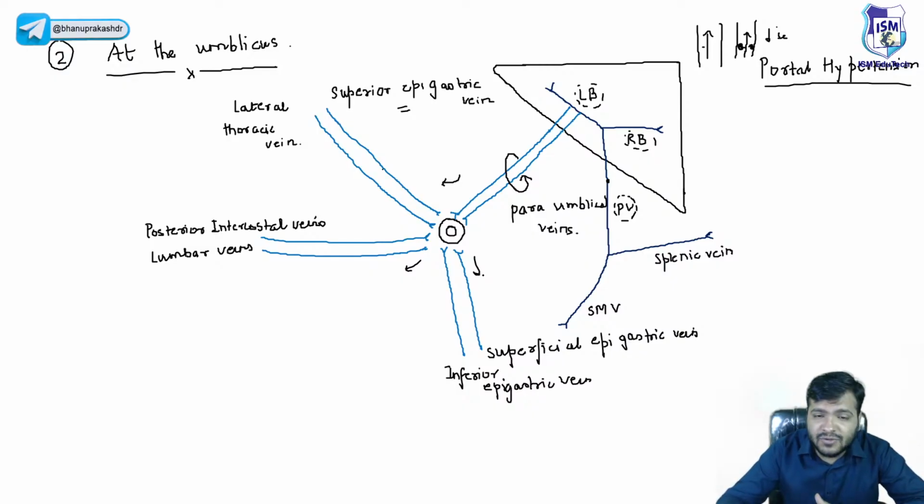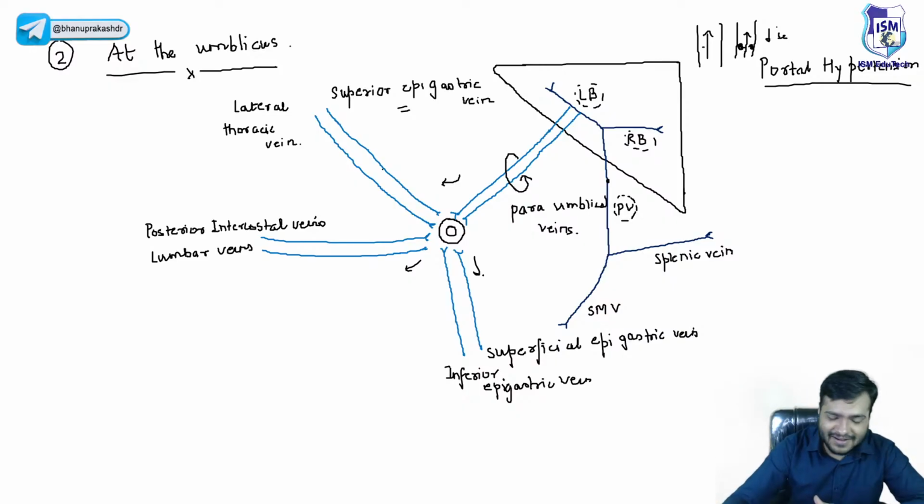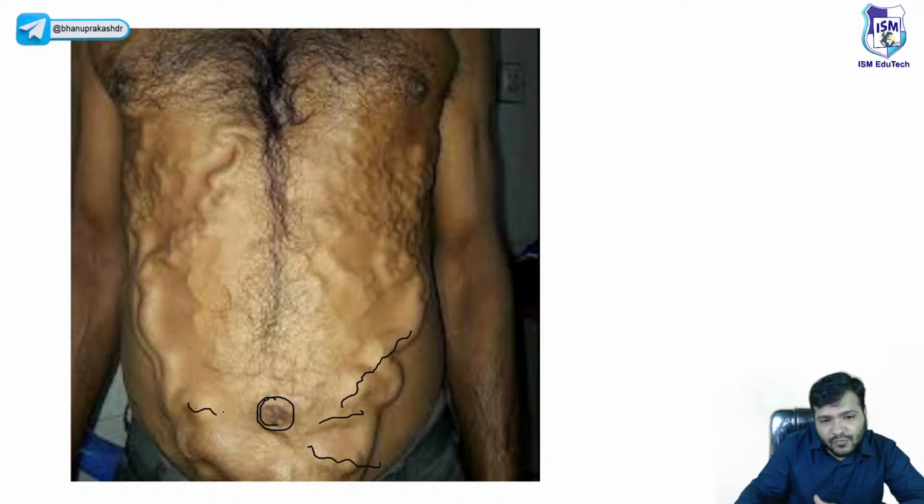Okay, caput medusae. Do you understand caput medusae? The lady who had snakes on her head, what is that film, I don't remember that film, beta. Okay, the lady who was having snakes on her head, anyone knows that, and the picture looks like that. If I just want to show you beta, can you see it over here, around the umbilicus, you can see this snake-like appearance, right? So it is a spokes-of-a-wheel-like appearance, okay, and that is due to the increased blood flow.